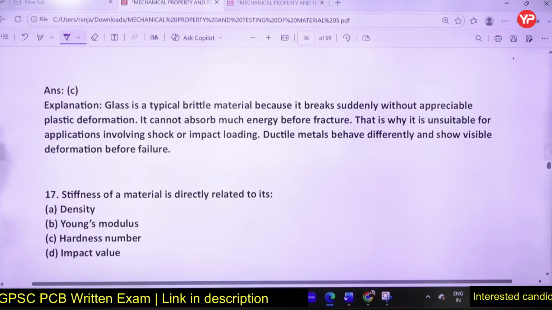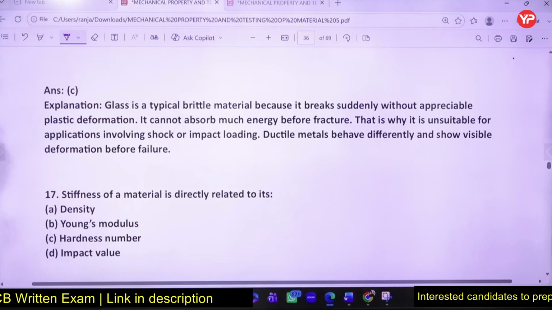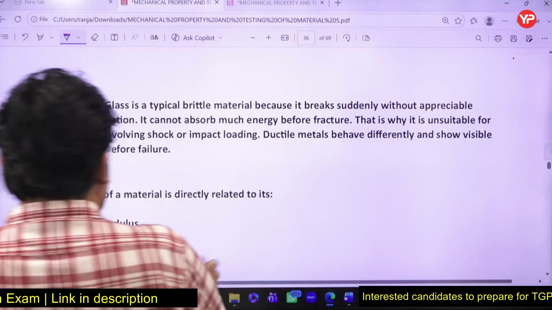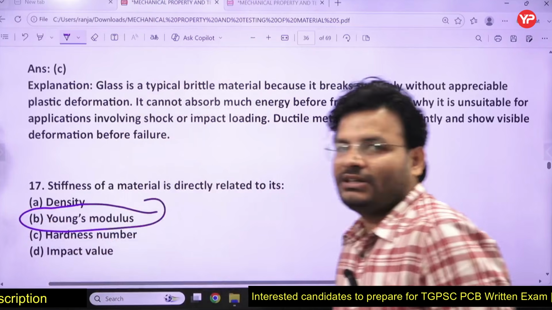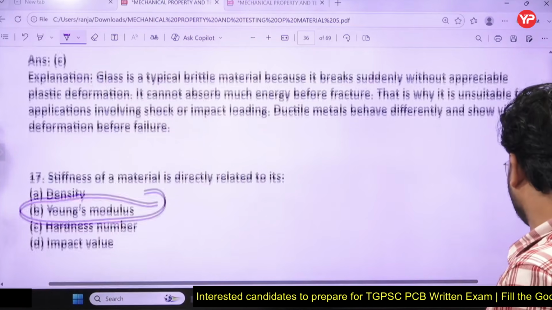Question number 17 on your screen. Stiffness is directly related to its Young's modulus, right? So B for Bombay is the right answer of that question. Already you have discussed all that.